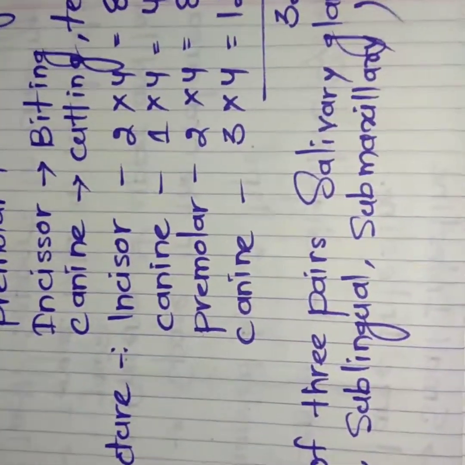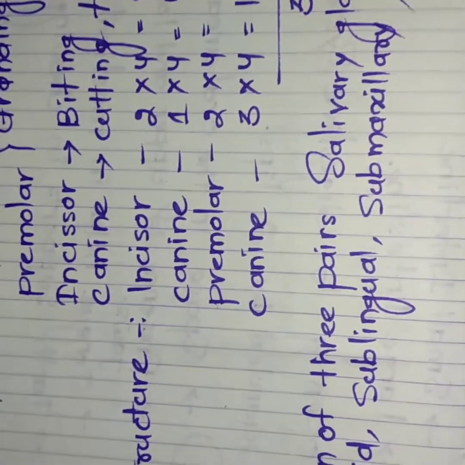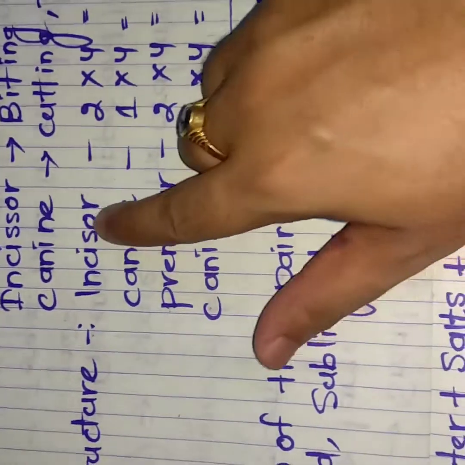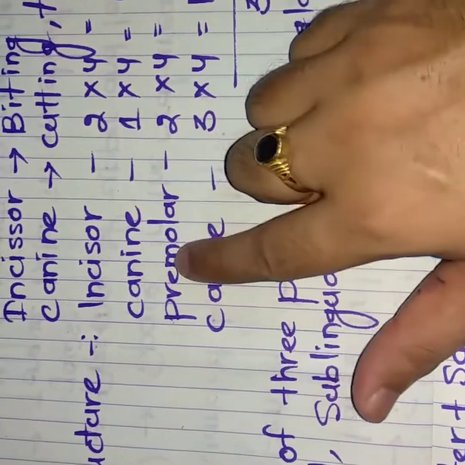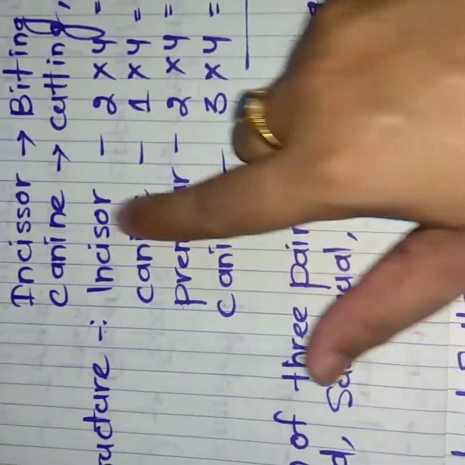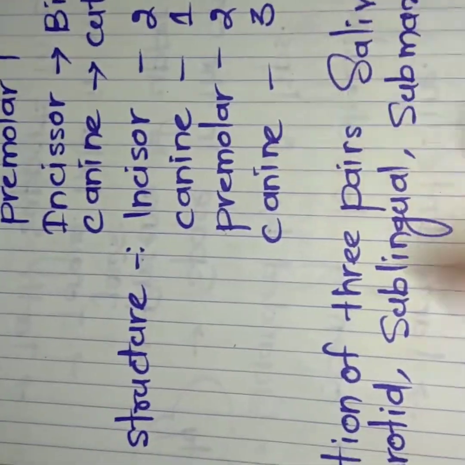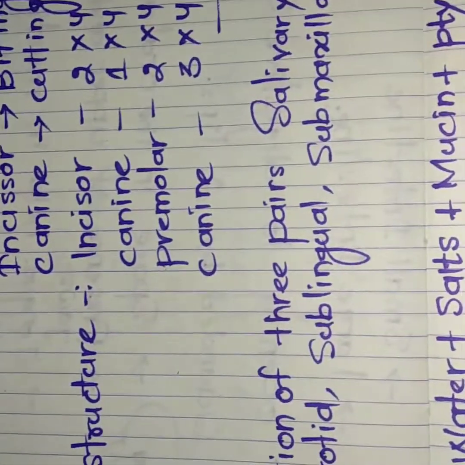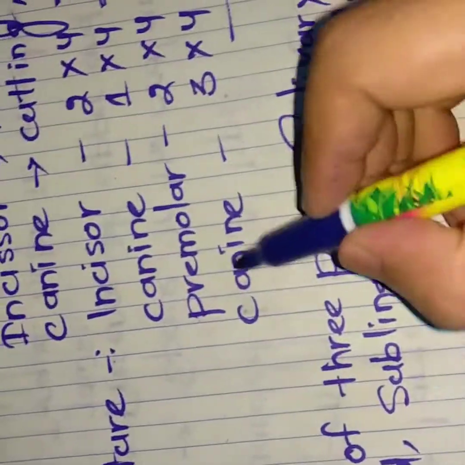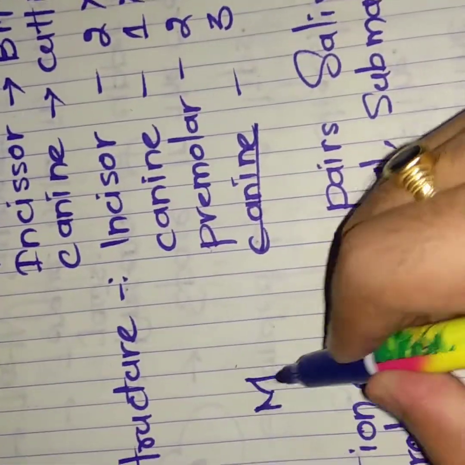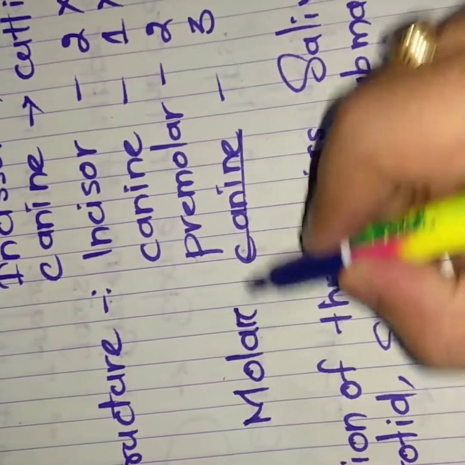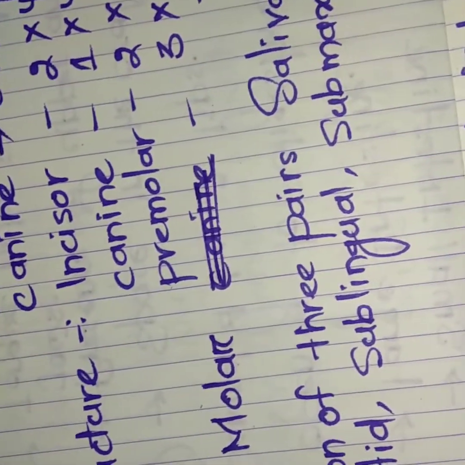See how many teeth are present in each and every human being. Incisor, canine, premolar, and incisor, canine, premolar and molar. This is molar. So mistakenly it is written as canine. So this is molar, this is molar. Clear?